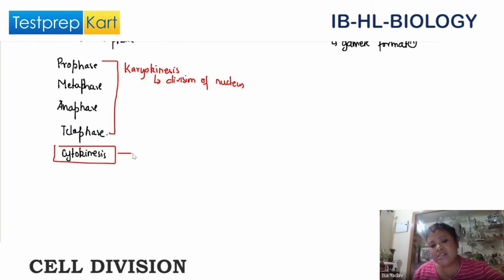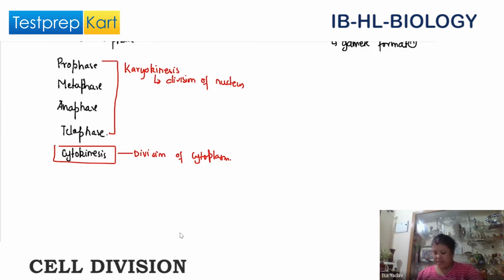Cytokinesis is division of the cytoplasm. Did you understand these two, Sana? Yes? Okay.